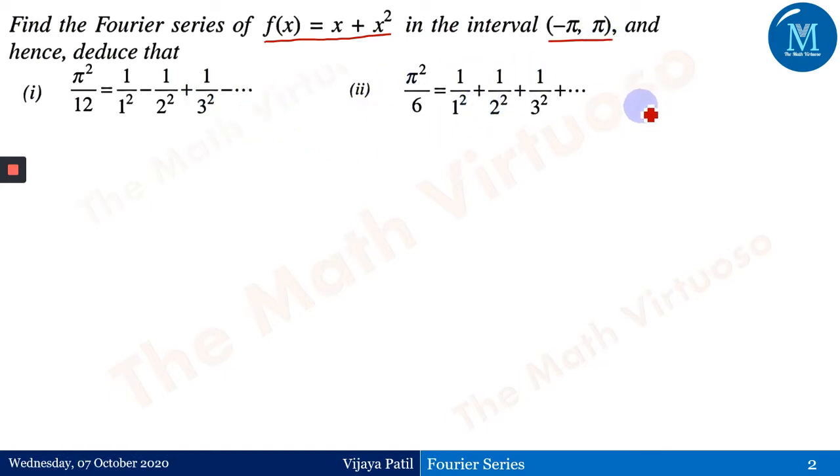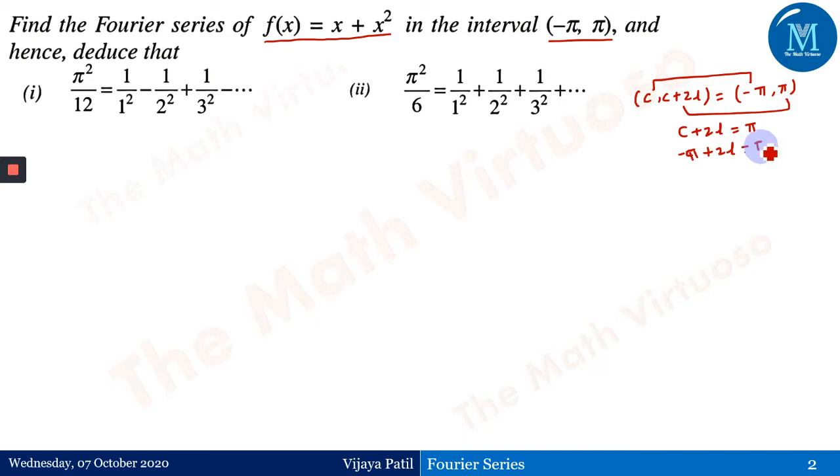Now this is the first question which I'm dealing with in the minus pi to pi range. If you observe, comparing this with the c to c plus 2L interval, I'm going to get c as minus pi and c plus 2L as pi. So c plus 2L is equal to pi, c is minus pi, plus 2L is equal to pi, and therefore L equals pi.